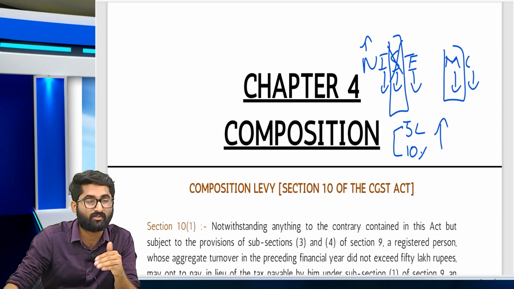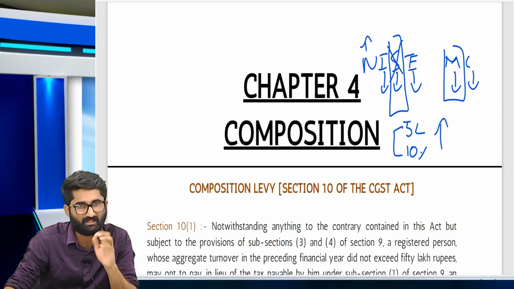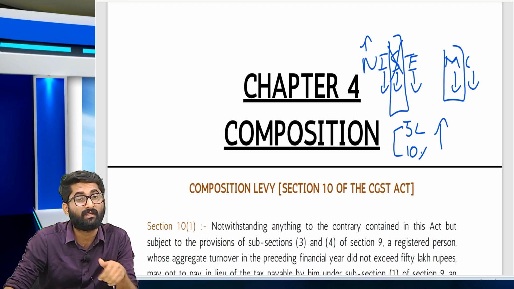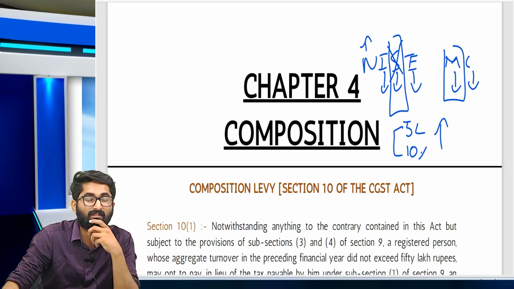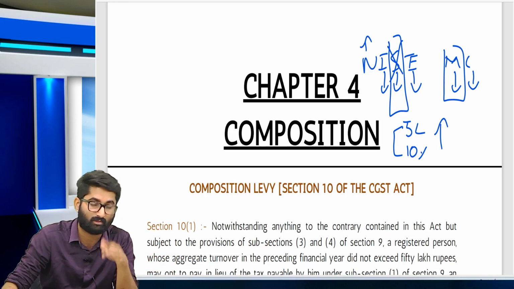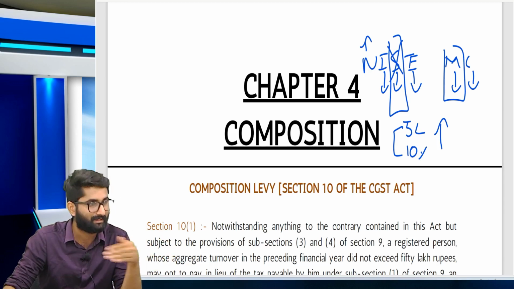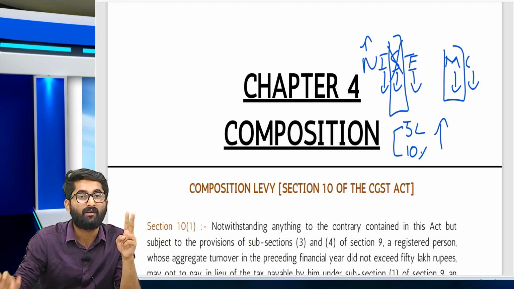To some extent you can give services, and it is mentioned that you will still be considered as a supplier of goods if you are receiving interest on a deposit. So you have kept some deposit in the bank for which you are getting some interest, that will be considered as exclusive supplier of goods, even though it is a supply of service. Actually, it is a supply of service, but it is exempt. So the government says that these two exempt services, one is giving discount and the other one is receiving the interest on the deposit, are allowed.